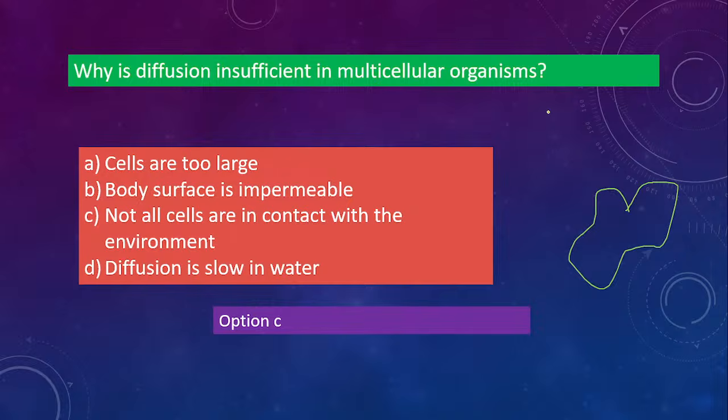But in multicellular organisms like humans, animals, birds, what happens? It is not one single cell. We have multiple cells, and cells form organs. Organs form organ systems, right? So the complete body is a complex structure. So not every cell is exposed to the outside environment of the body. That's why diffusion is not enough in multicellular organisms. Okay, is it clear now?